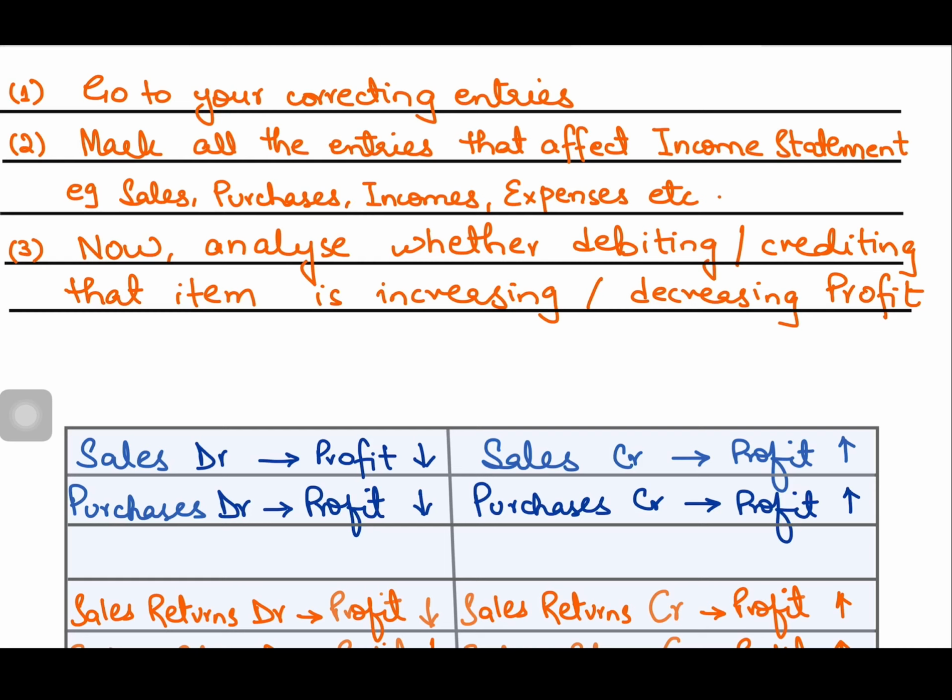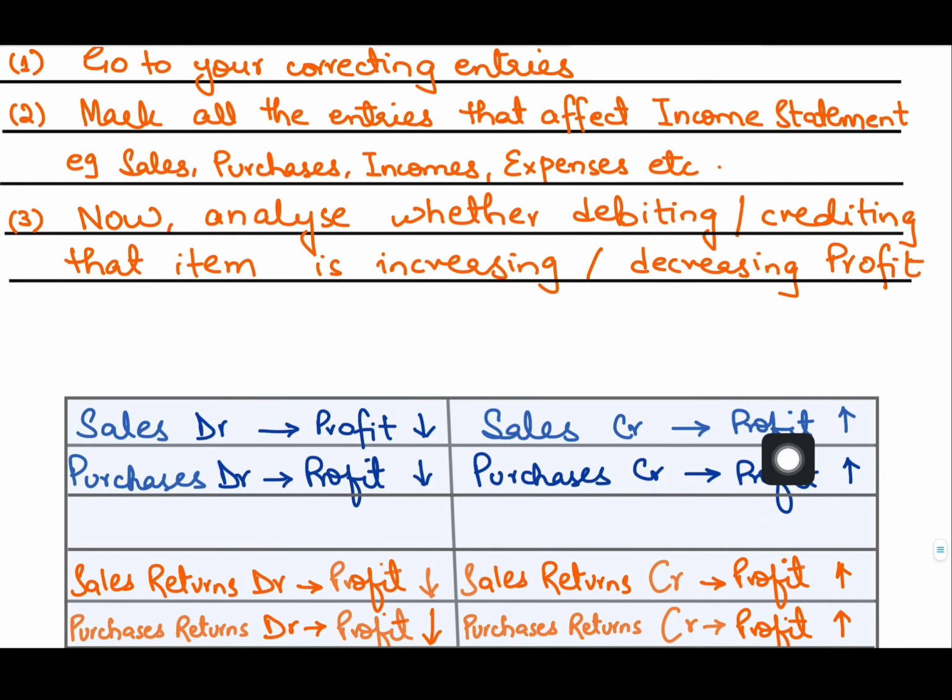For instance, a very common example would be sales has a credit nature, right? So if I am crediting sales in my correcting entry, that will increase my profit, so that amount will be added to the profit, or in the increase column we will be writing that, right? However, if I am debiting sales, sales are decreasing, so profit will decrease. If I am debiting purchases, purchases being a revenue expenditure, this will increase my purchases, and the effect on the profit is that it will decrease my profit.